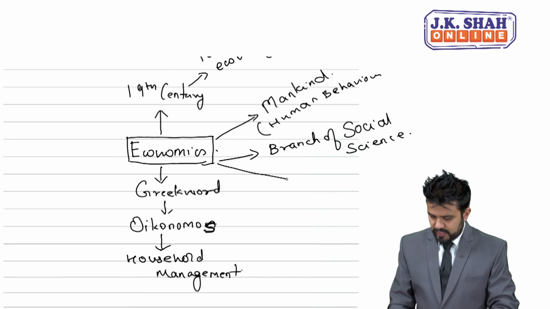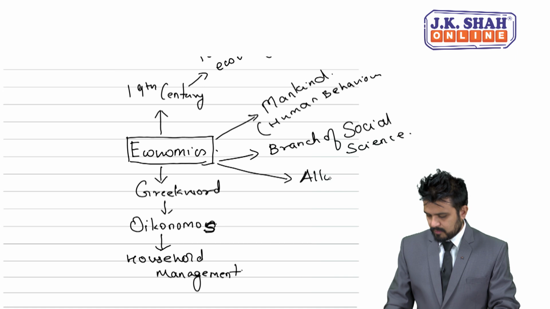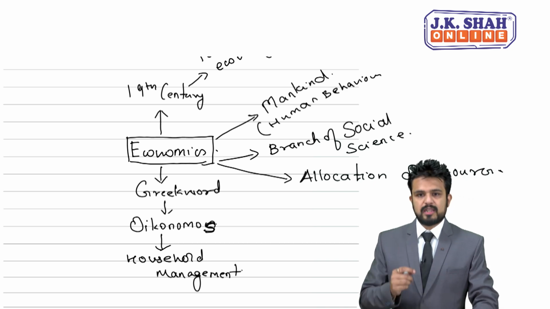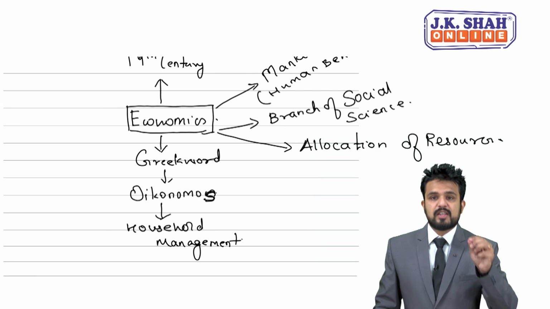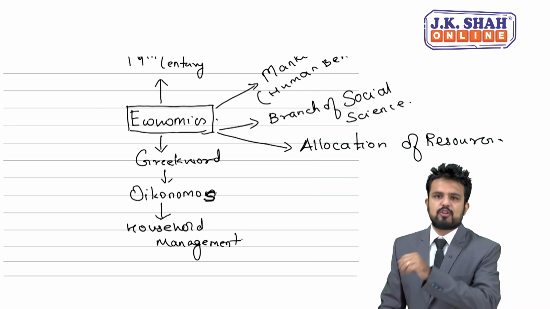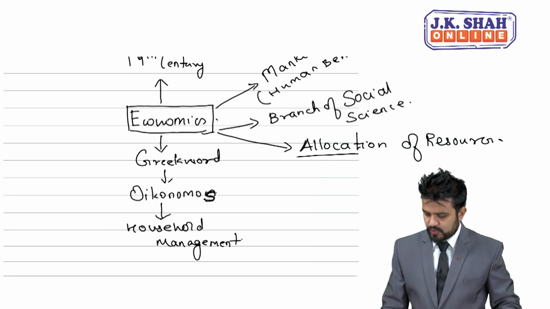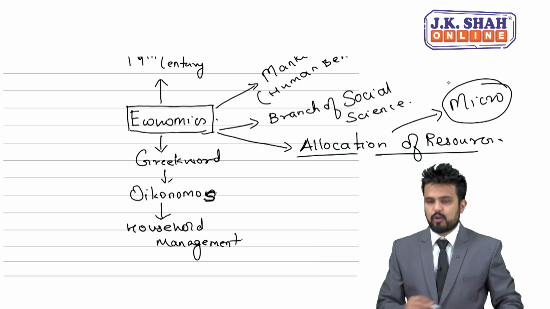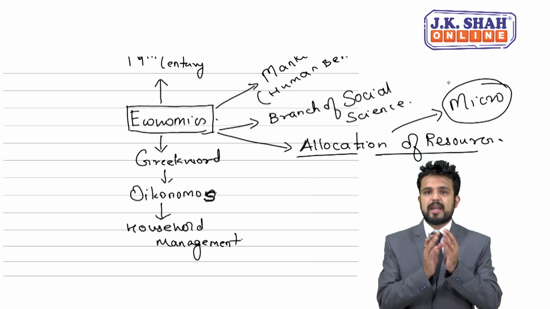Moving to the next point, economics basically deals with allocation of resources. So, I will put it in this way: economics faces the problem of allocation of resources, and students, allocation of resources precisely represents which economics? Microeconomics. Is a part of which economics? Microeconomics.